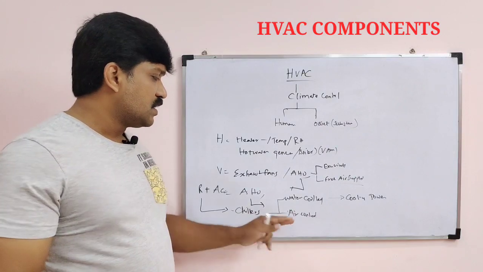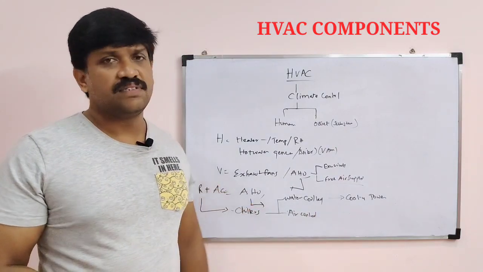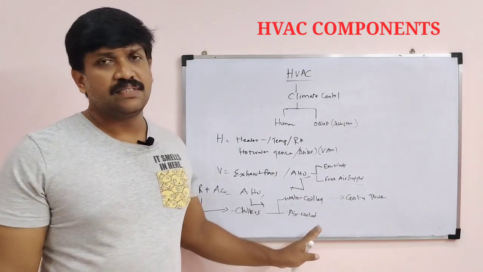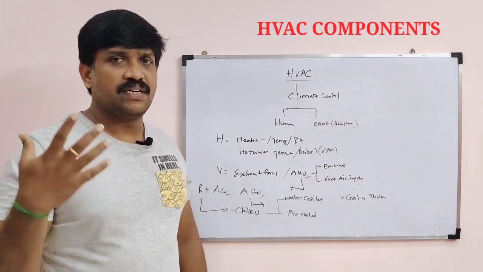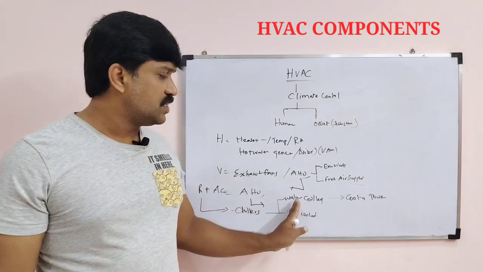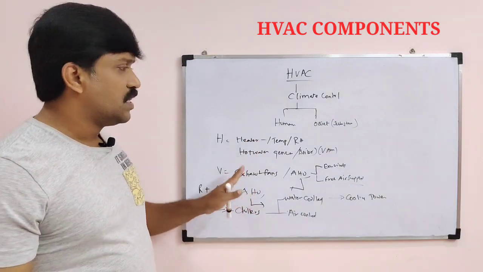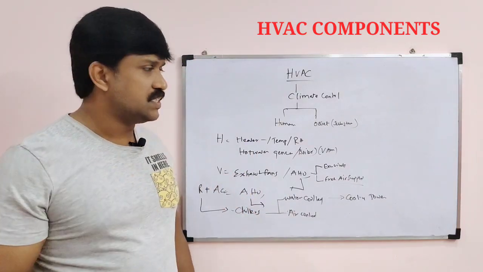Okay, if you are using air cooled, you don't require any cooling towers. Only this unit, like our split AC's outdoor unit, condenses directly through the air. If we are using water cooled, then we require cooling towers. Okay, these are all the main components for HVAC.